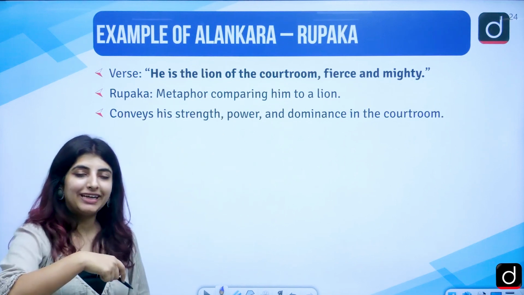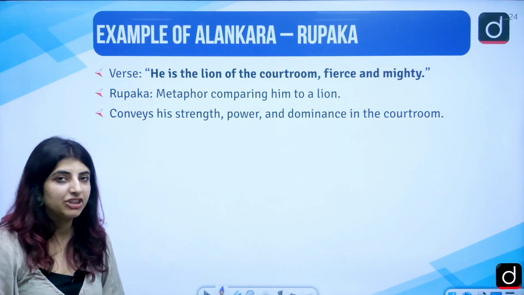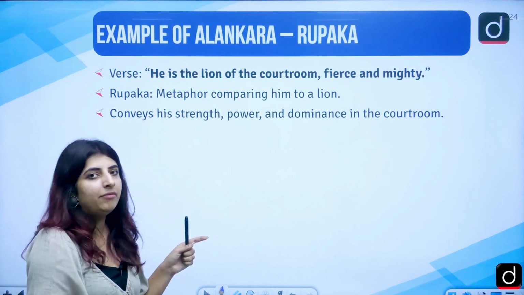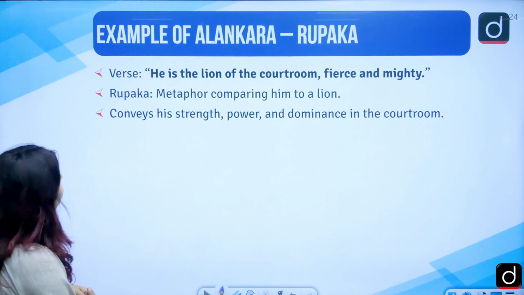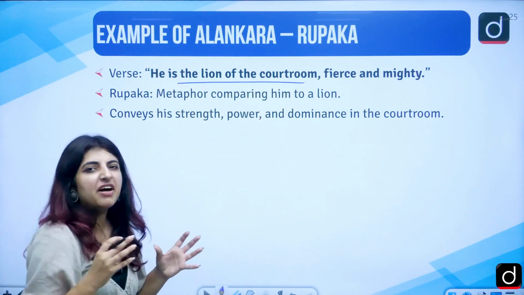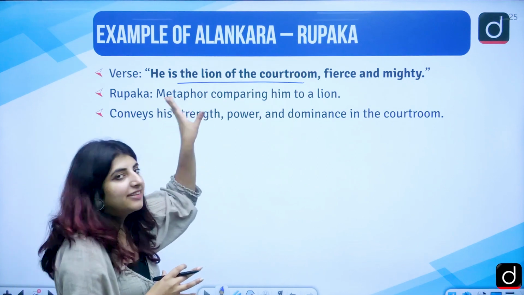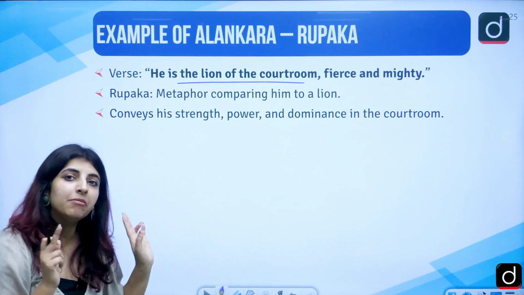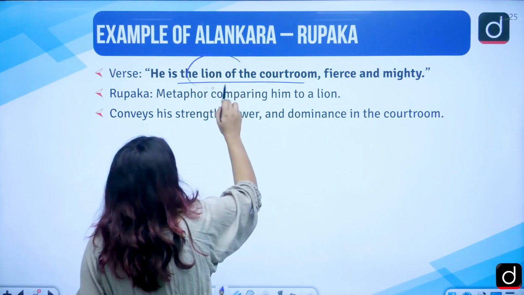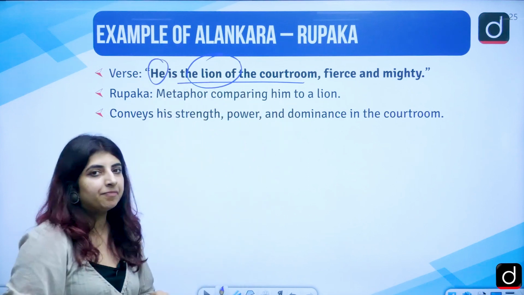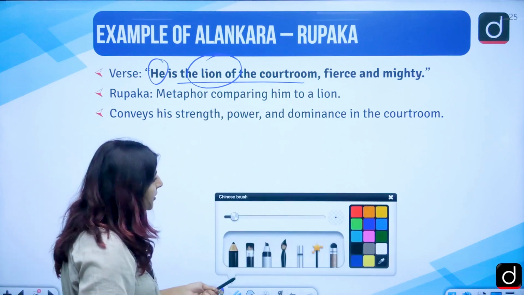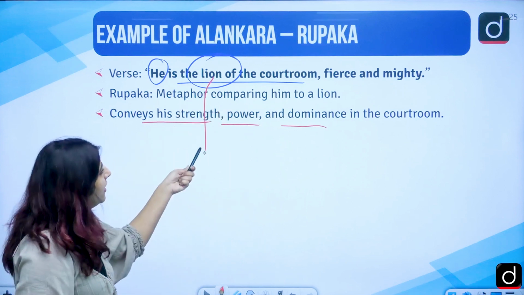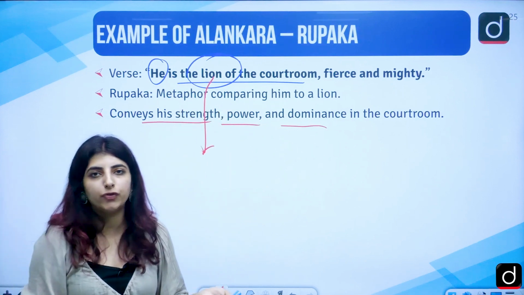Then we have rupak, that is the metaphor, which is the implicit meaning, correct? Simile is the explicit, what is evident from the outside. Metaphor is the hidden meaning, again, the implicit one. He is the lion of the courtroom, fierce and mighty. So of course, there is no usage of the word as or like, so it is not a simile, but he has been compared to a lion. So indirect comparison of a lion with the person, the implicit, correct, we talk about in here: strength, power, dominance in the courtroom. So lion here is not signifying that he looks like a lion or so on and so forth, but the strength,